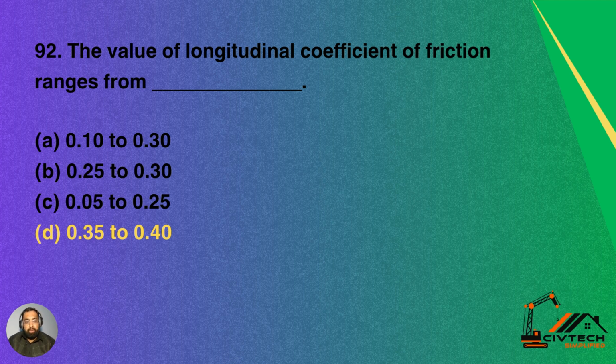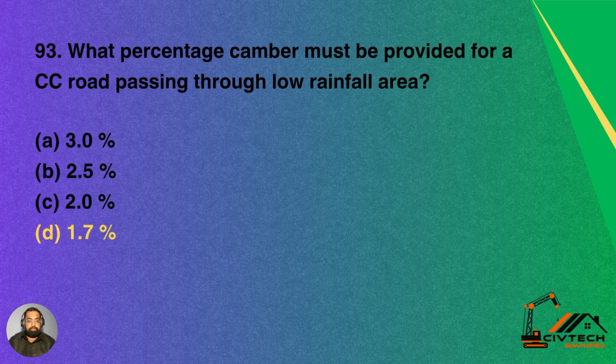Question number 92. The value of longitudinal coefficient of friction ranges from option A 0.1 to 0.3, option B 0.25 to 0.3, option C 0.05 to 0.25, option D 0.35 to 0.4. So 0.35 to 0.4 is the correct answer. Option D is the correct one. The value of longitudinal coefficient of friction ranges from 0.35 to 0.4.